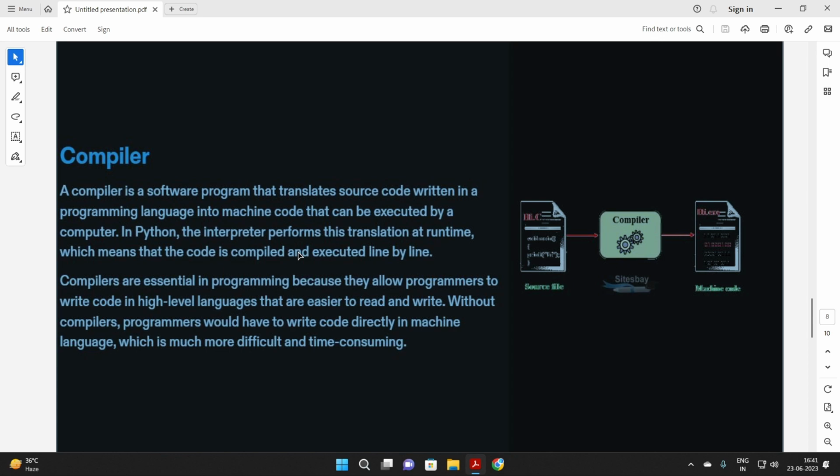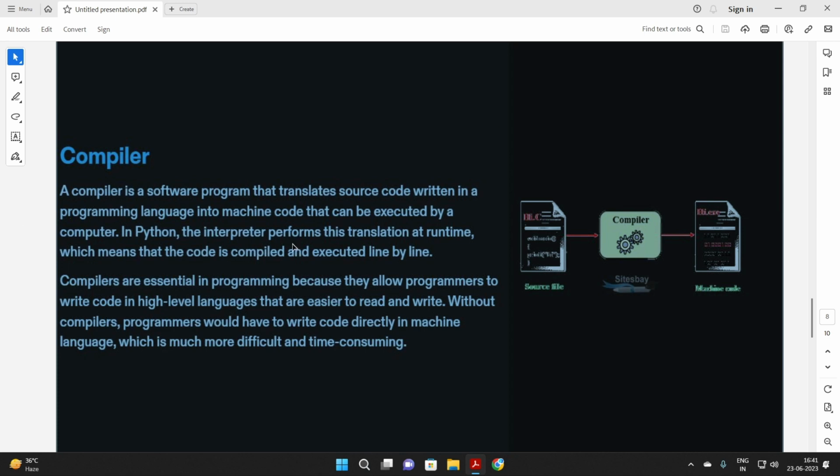Guys, let's understand the compiler. Suppose I have visited Japan for the first time. I have a friend living there, but I only know how to converse in English, and my friend only knows how to converse in Japanese. So I need a third person who knows both English and Japanese, so that he can translate my English to Japanese and his Japanese to English, so that we can have a healthy conversation.